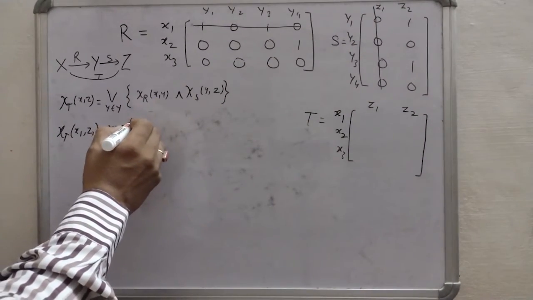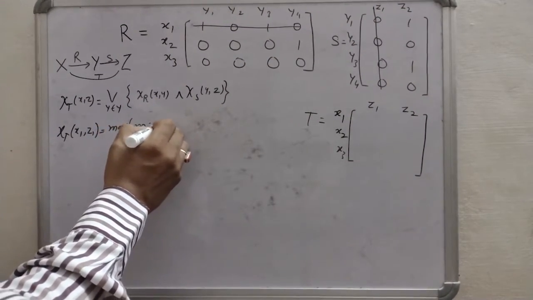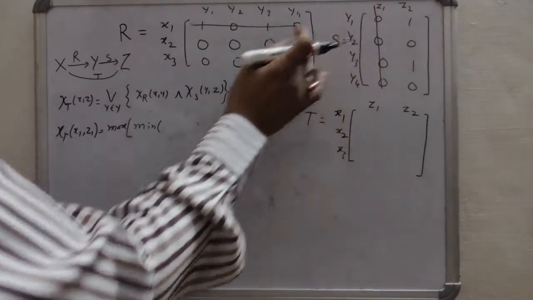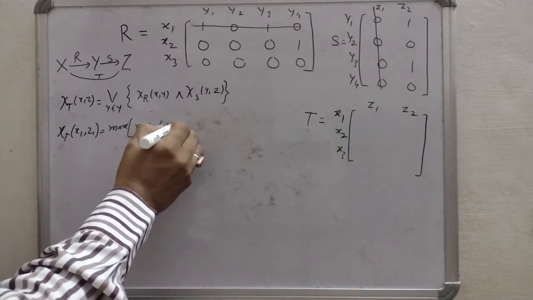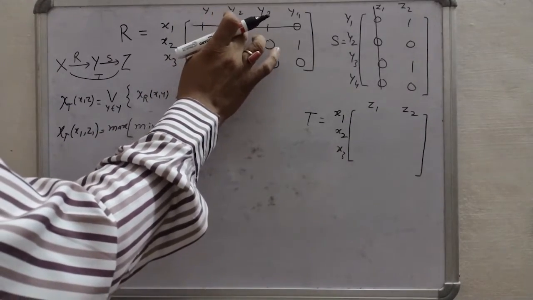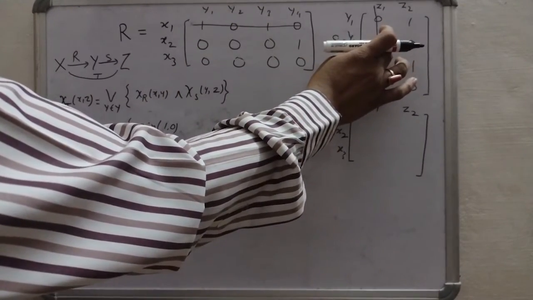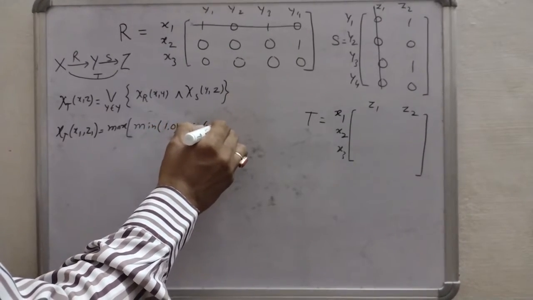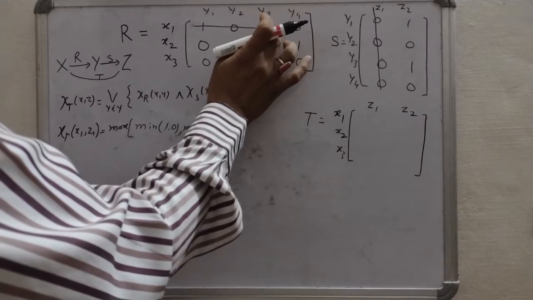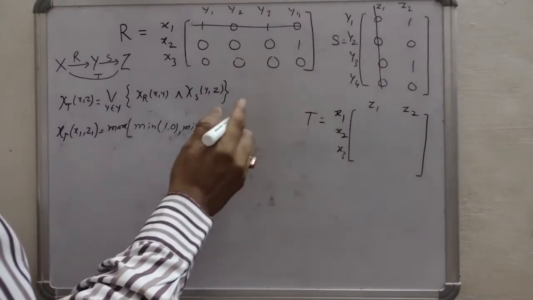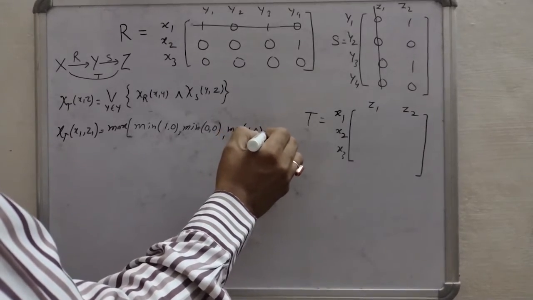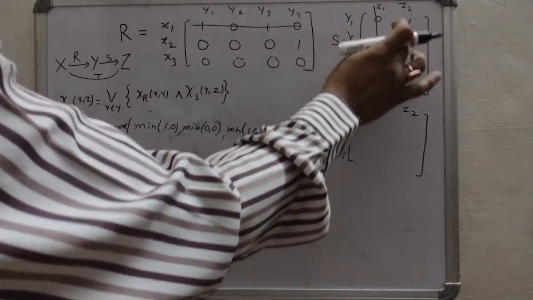So we write it as minimum of 1 and 0, then minimum of 0 and 0, then 1 and 0, 1 and 0, then 0 and 0.